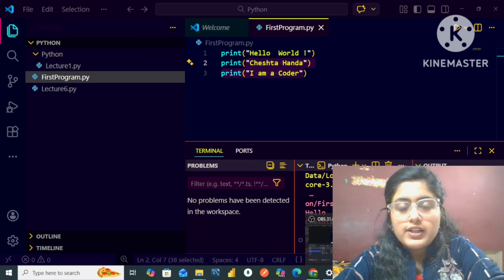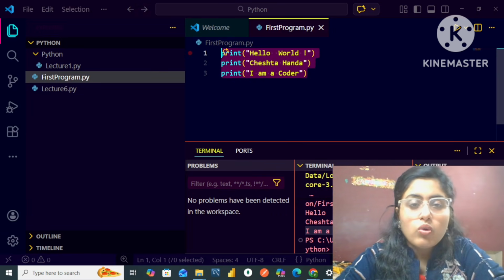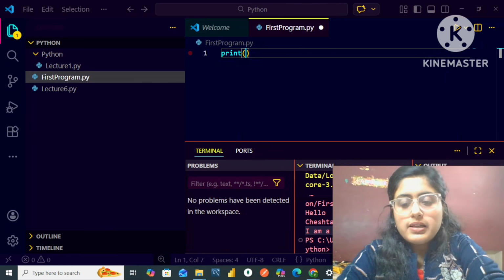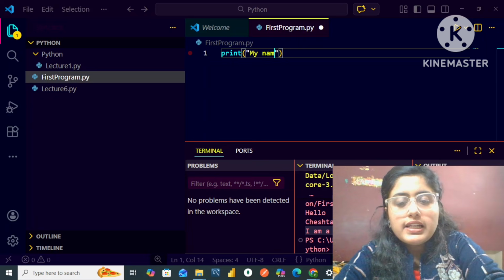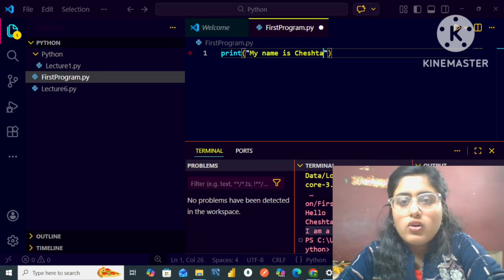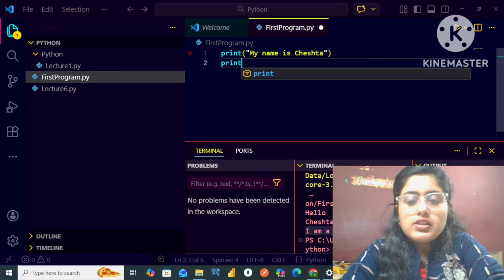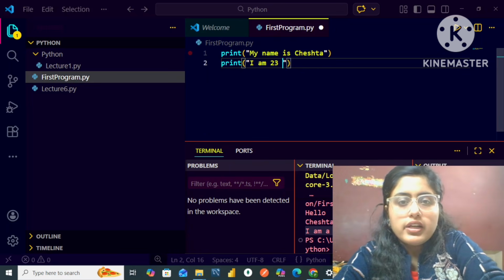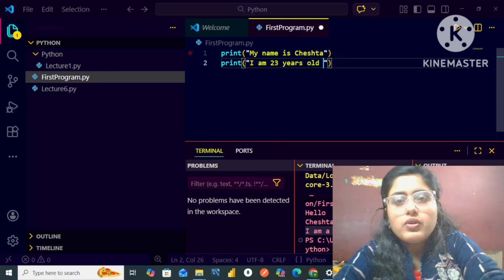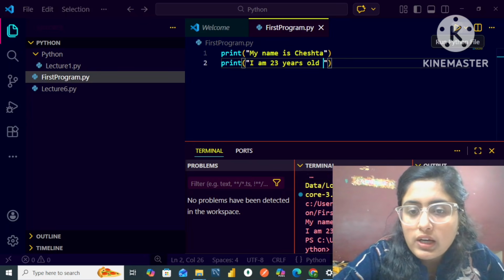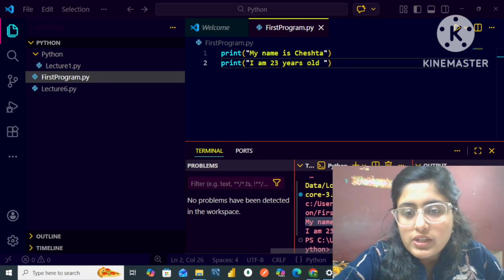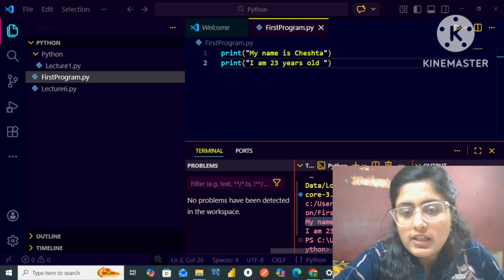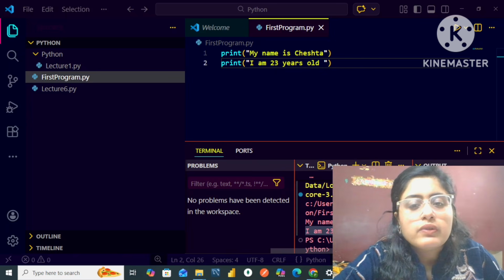Now, my dear friends, let me tell you how you can write lines of code in Python. For example, I'm writing a print statement: my name is Cheshta. And the next thing I will say over here is, I am 23 years old. If I run this program, I will get two lines of output: my name is Cheshta and I am 23 years old. The first line comes first, then in the next line my next output is printed.